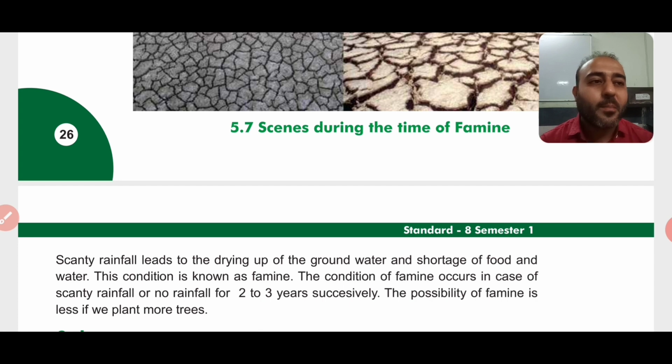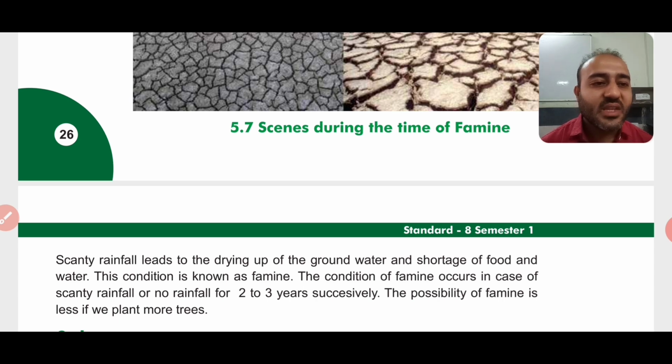So if for many years there is no rainfall, then the groundwater starts drying up. Even the ponds and the rivers start drying up, and due to it scarcity of water is created. And when the scarcity of water is created, no farming is even possible, so there is scarcity of food and water, and due to that a lot of people start dying, right? Such a situation is not flood, that is drought or famine.